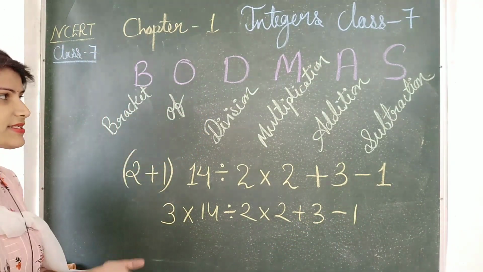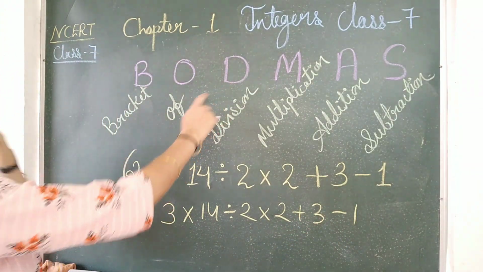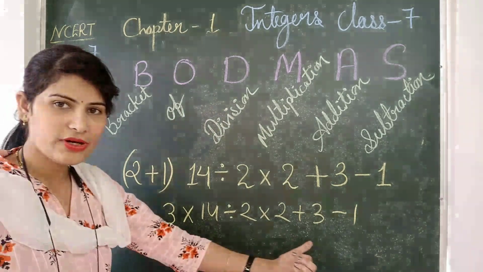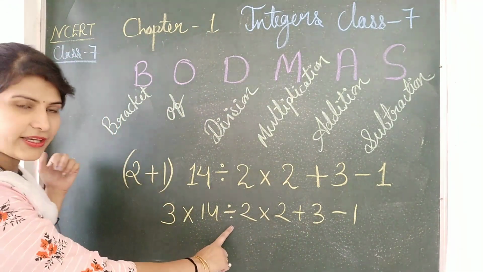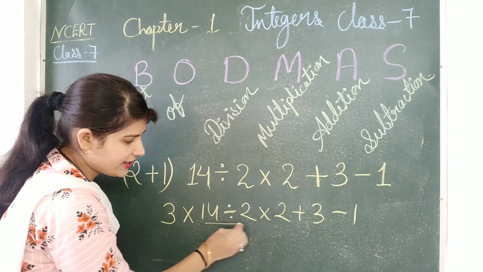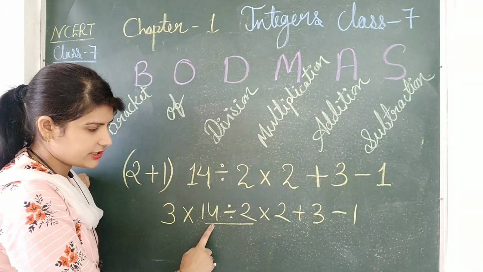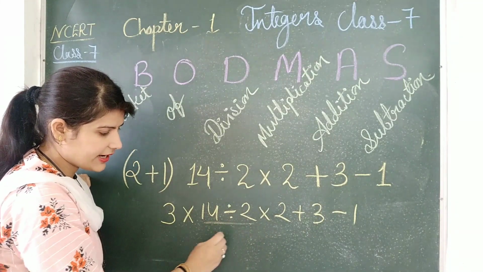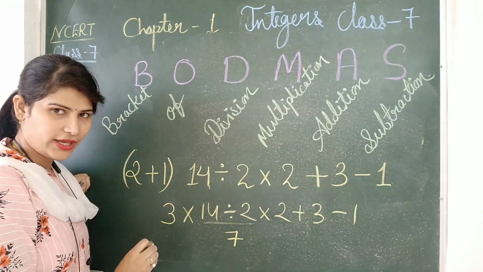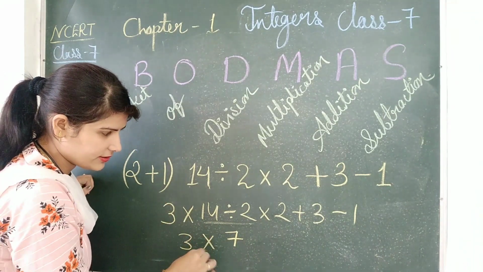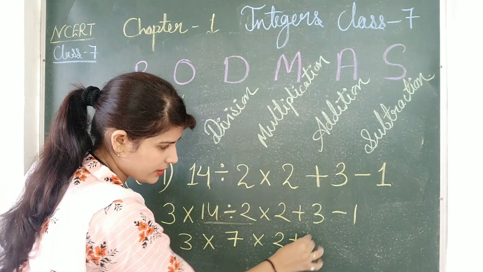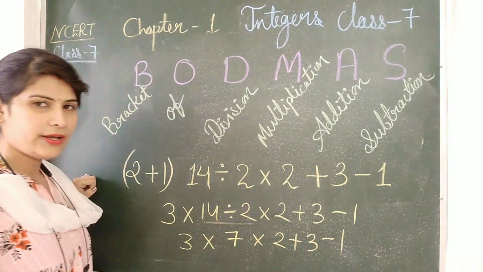Now the next step is division. Where have you seen division? Yes, here. So divide these two numbers: 14 divided by 2 is 7. Note down 2 plus 3 minus 1.